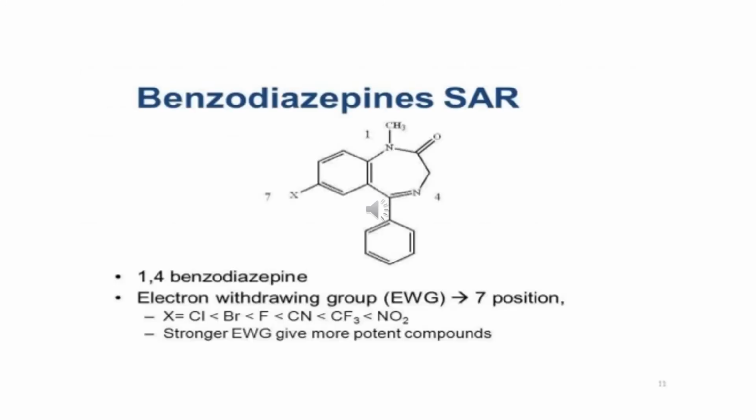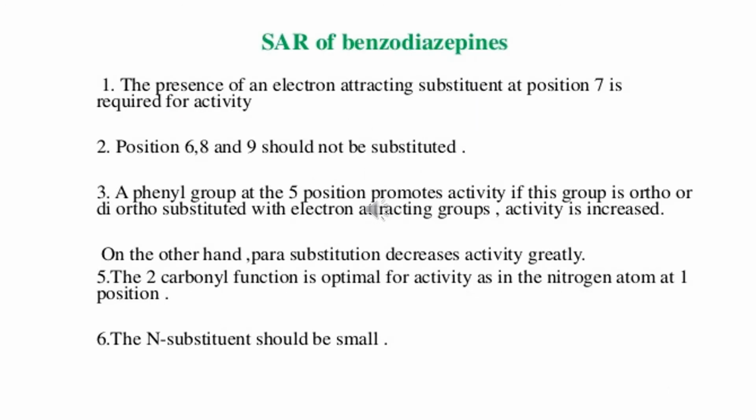Benzodiazepine SAR. In 1,4-benzodiazepines, an electron withdrawing group at the 7th position, represented by X. Then X can be chlorine, bromine, fluorine, cyano, trifluoromethyl, or NO2. A stronger electron withdrawing group gives a more potent compound. SAR of benzodiazepine: the presence of an electron withdrawing substituent at position 7 is required for activity. Positions 6, 8, 9 should not be substituted.